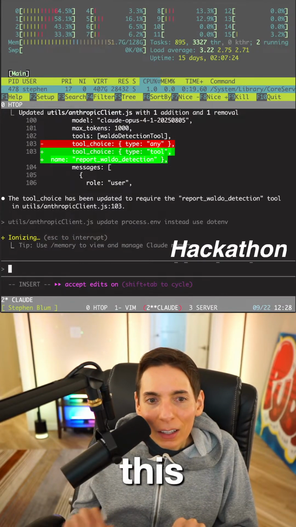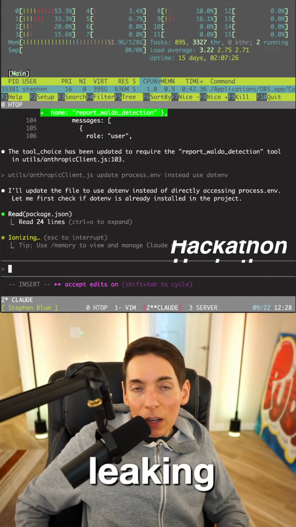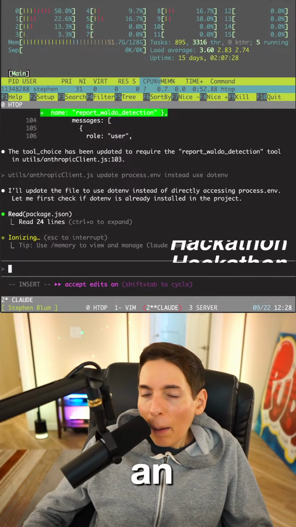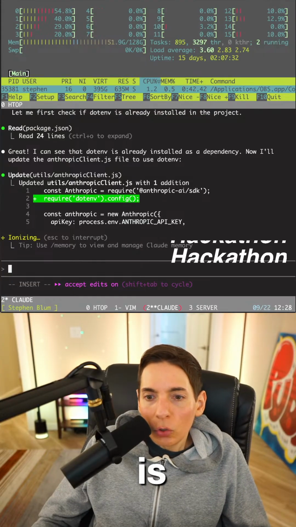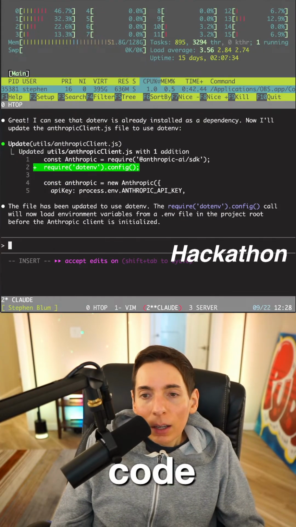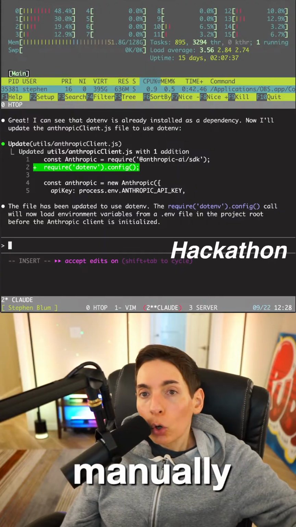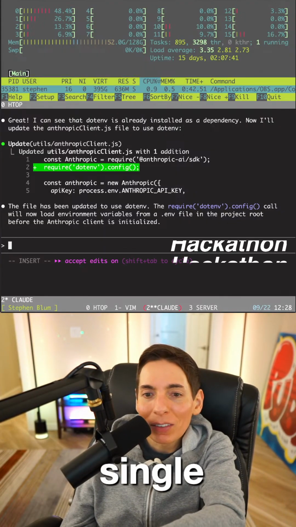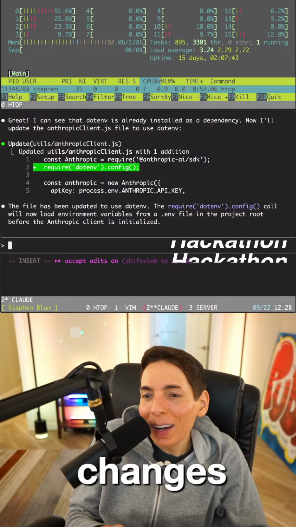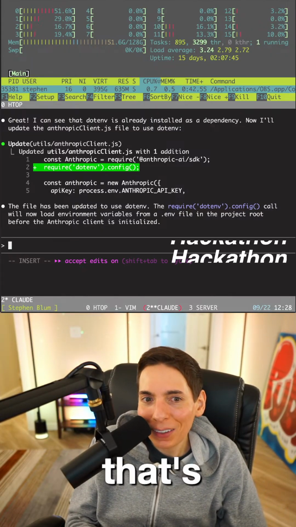Is this a hackathon? Yes, you're right. This is an internal company hackathon at PubNub. What we're doing is using AI agents to write the code, and we cannot manually edit the code ourselves. We always have to use the AI agent every single time, even for these little silly changes like we're doing right now. That's the rules of the hackathon.